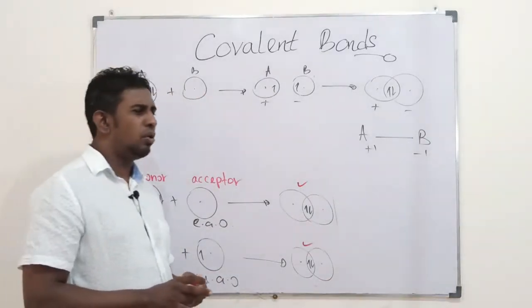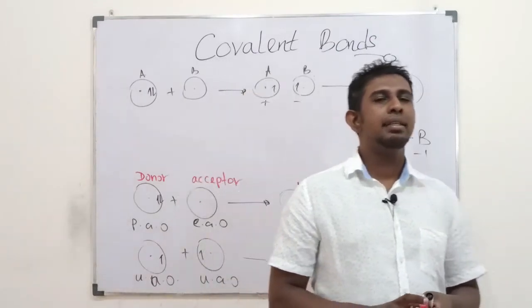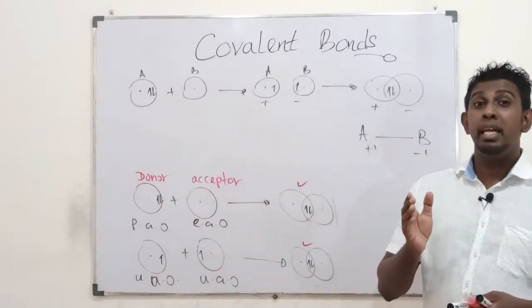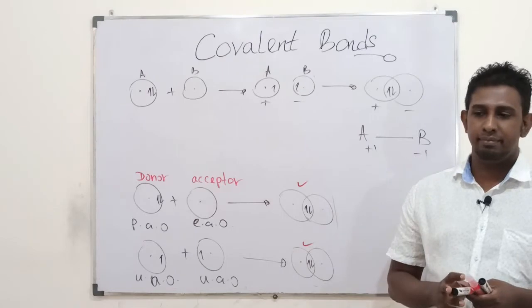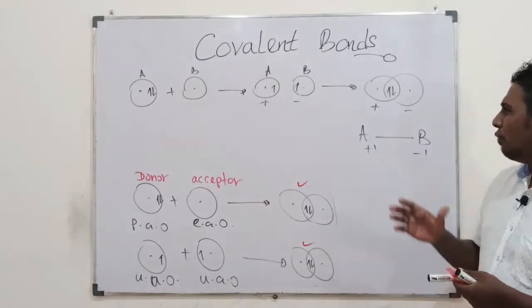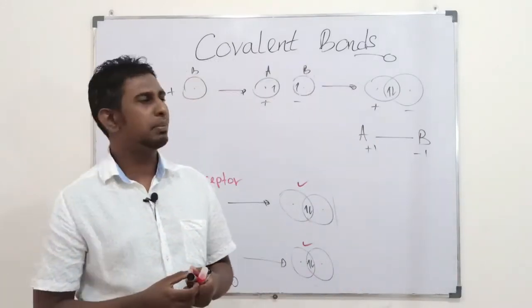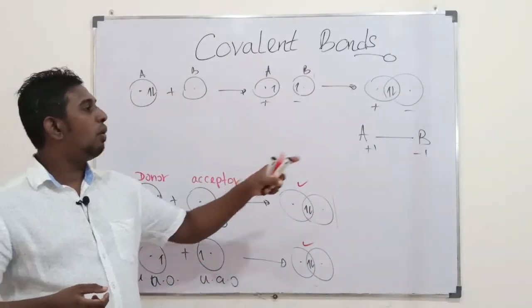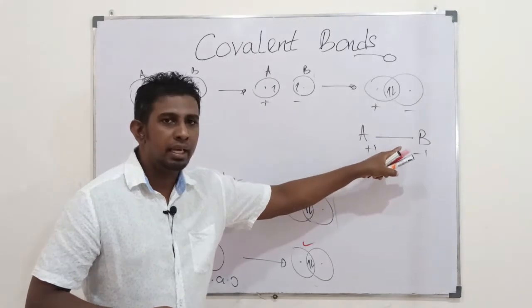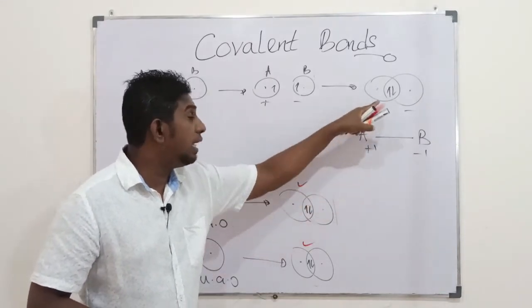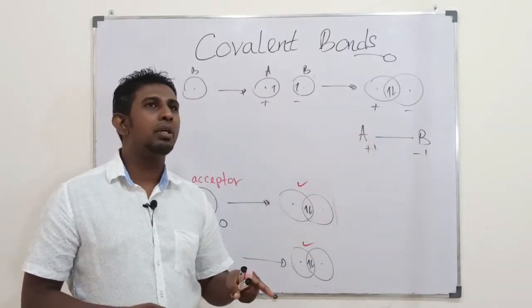So this covalent bond type is identified as dative covalent bonds. We call it dative covalent. But after formation of this bonding, after sharing of these two electrons,